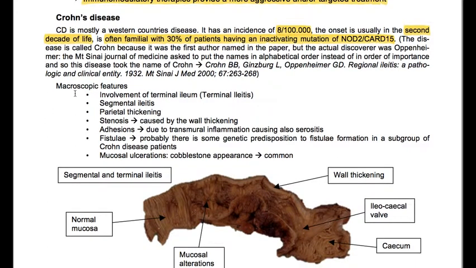The macroscopic features are involvement of the terminal ileum, so terminal ileitis, segmental ileitis, parietal thickening, stenosis caused by the wall thickening, adhesions due to transmural inflammation causing also serositis, fistulae, probably there is some genetic predisposition to fistulae formation in a subgroup of Crohn's disease patients, and mucosal ulcerations, so cobblestone appearance, which is common.